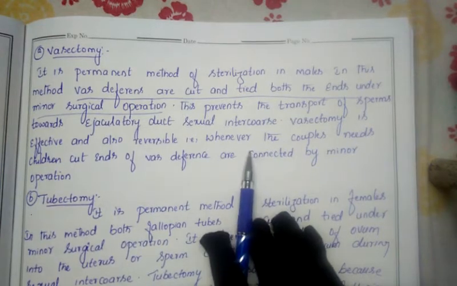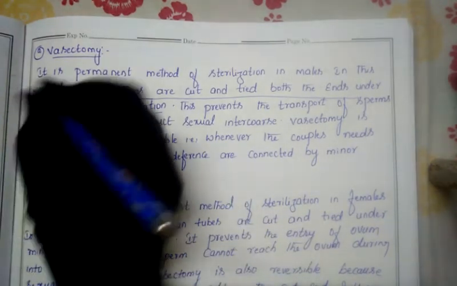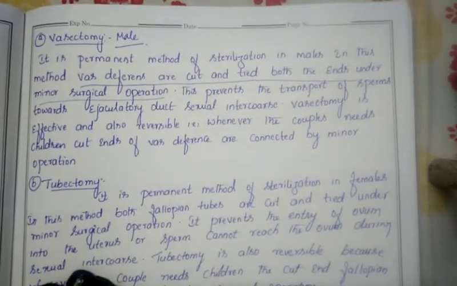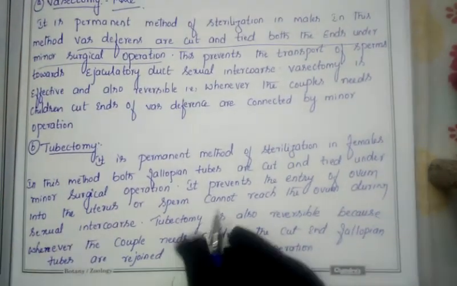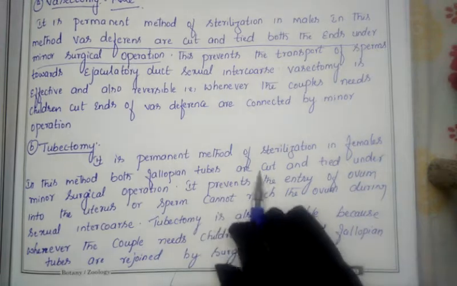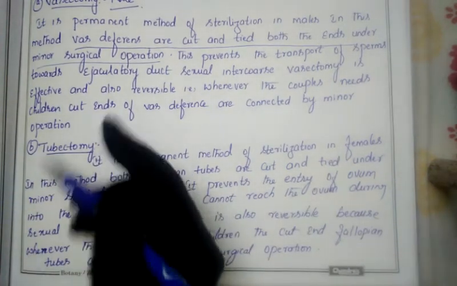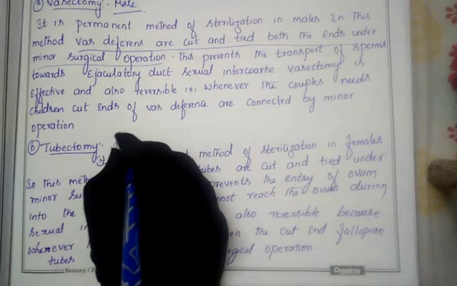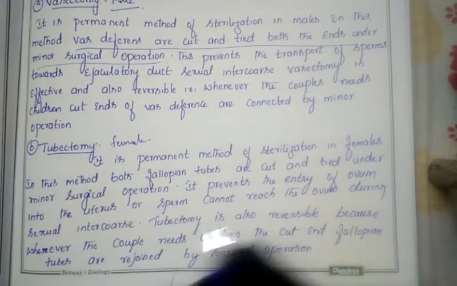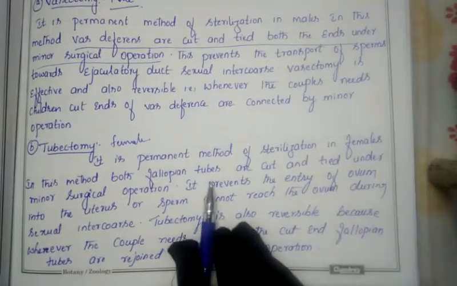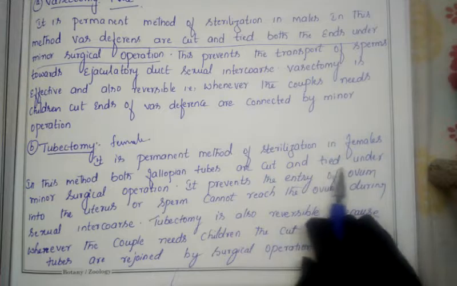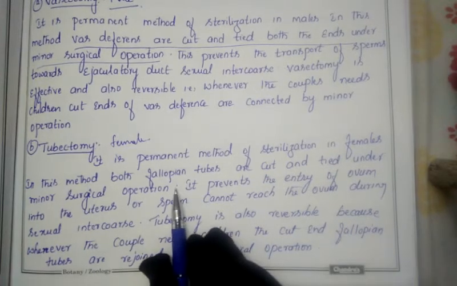So this is about vasectomy, which will be conducted in the male body. Next is the tubectomy. Tubectomy is also a permanent method, which takes place in the female. Tubectomy is conducted in the female body. In this method, both the fallopian tubes are cut and tied under a minor surgical operation, like how the vas deferens get cut and tied.